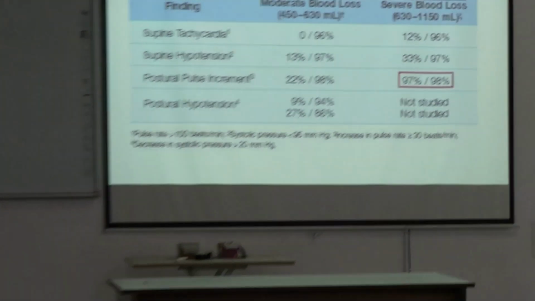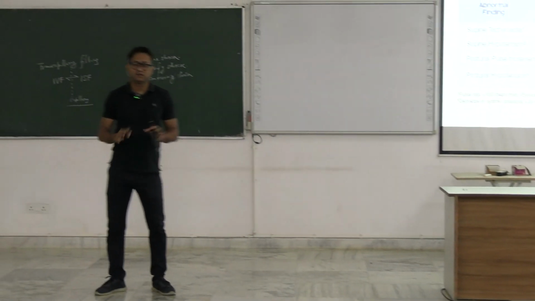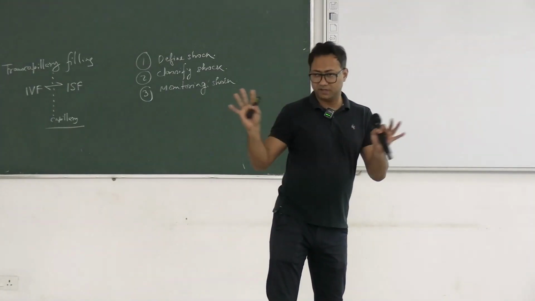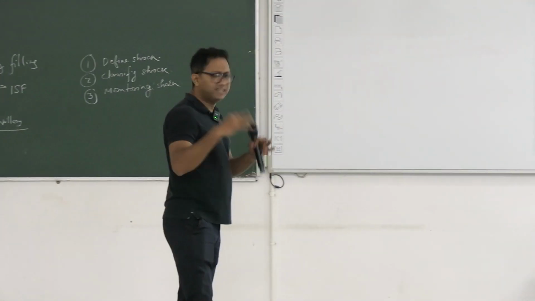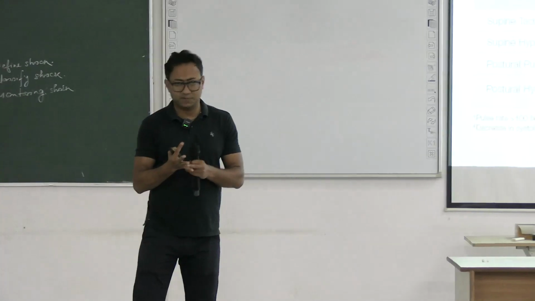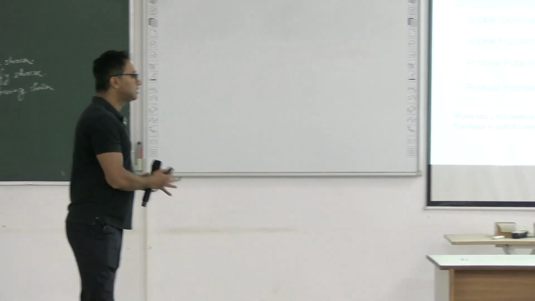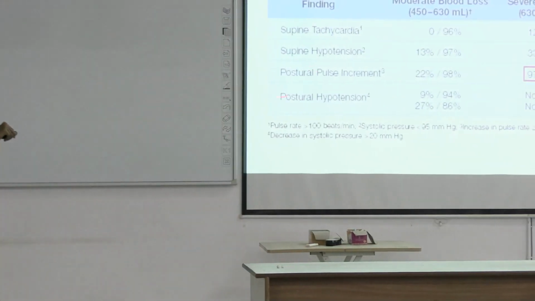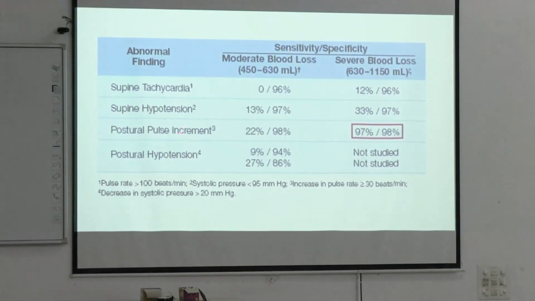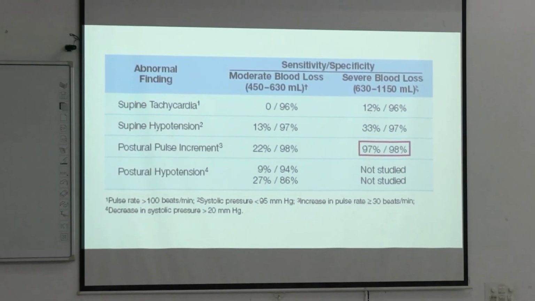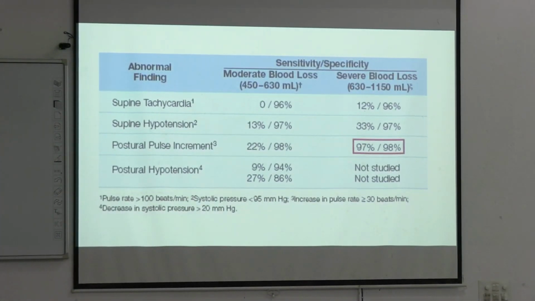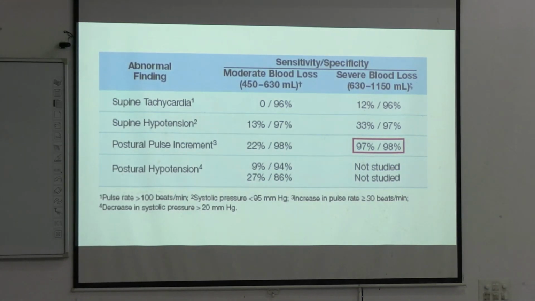You may not know what sensitivity and specificity are; it is a separate topic, discussed in community medicine, and we will discuss it again. Any test has a sensitivity and a specificity. Sensitivity excludes true negatives. Anyway, we will discuss after some time. So postural pulse increment is the most reliable thing that we can depend on. But you cannot make a severe patient stand, you cannot make an unconscious patient stand.